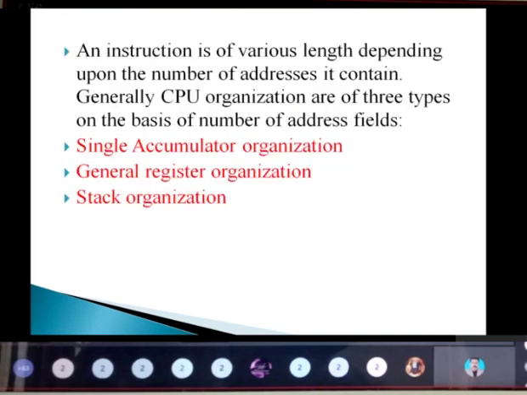Next, the instruction can be of various lengths depending upon the number of addresses it contains. Generally, the CPU organization will be of three types on the basis of the number of address fields it contains. The first is single accumulator organization, the second is general register organization, and the third is stack organization.